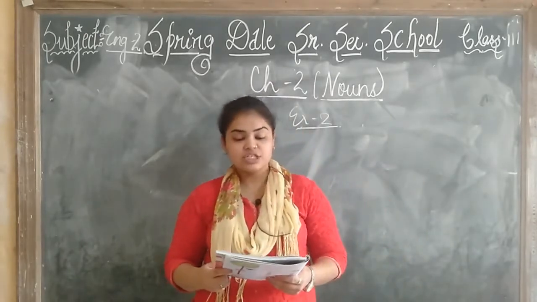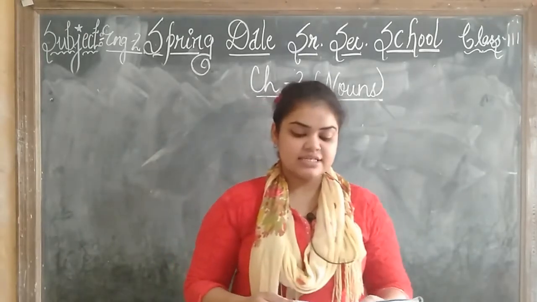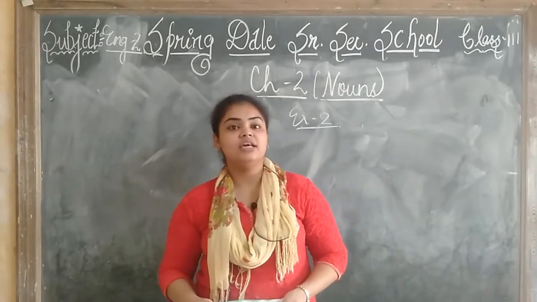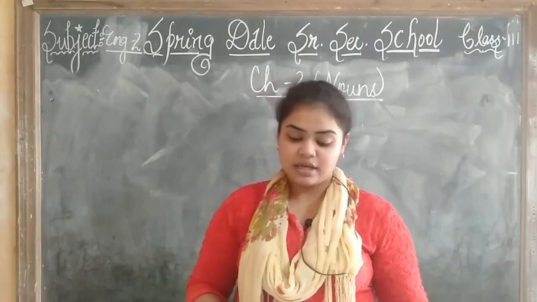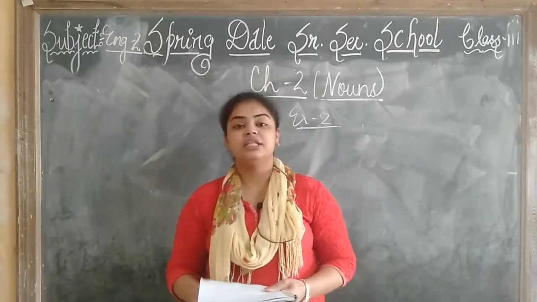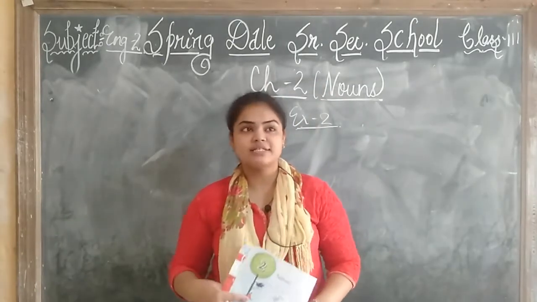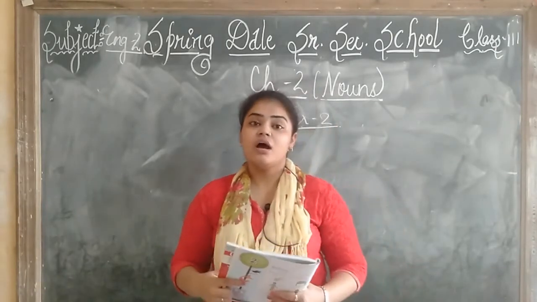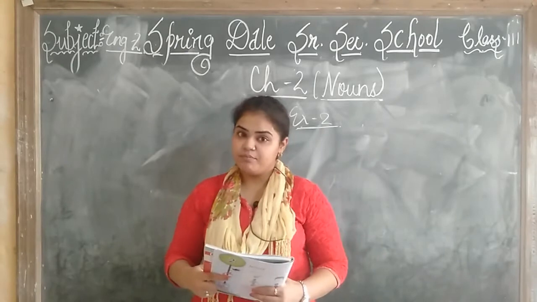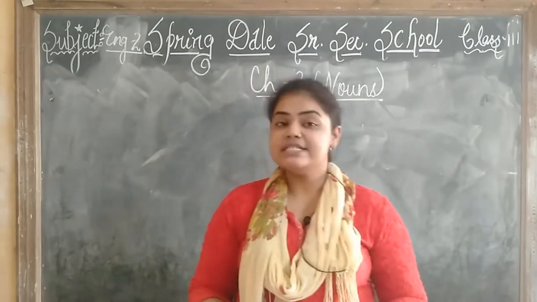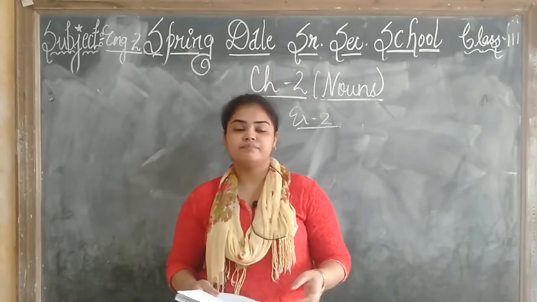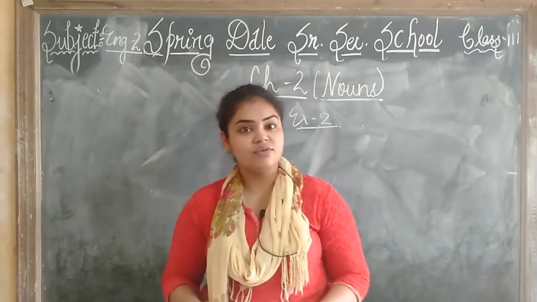Next we have, write 3 sentences each containing the name of a person. Now you have to write 3 sentences in which there should be the name of a person. For example, Riya is a good girl. Amit's handwriting is beautiful. And one sentence you can make, that is, my mother cooks tasty food.